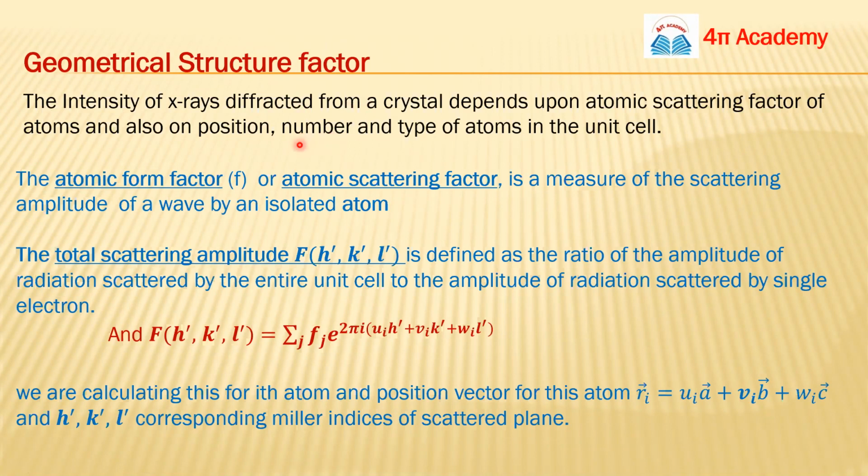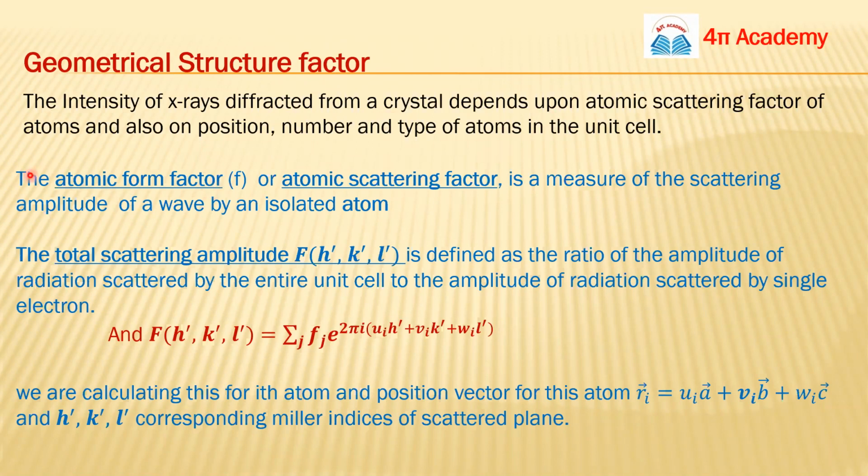It depends on the position of your atoms inside the unit cell, how many atoms are present inside that particular unit cell, and the type of atoms. So the intensity of X-rays in X-ray diffraction depends on these things.